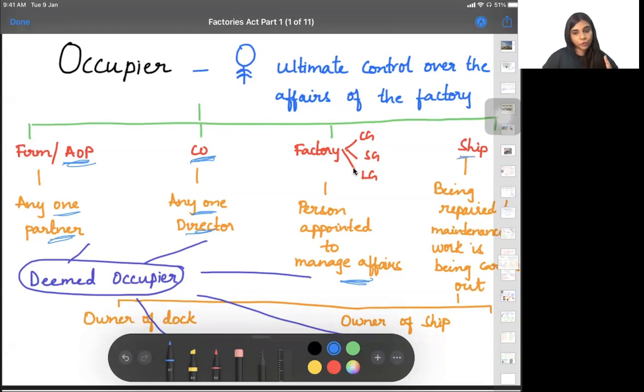Suppose there is a ship. We just saw that ship is also a manufacturing process and the ship is also a factory. So if a ship is being repaired or maintained and the work is carried out, you cannot repair a ship when it is in the water, right? You will have to shift it to some place on the land. So that area will be called a dock area. Wherever you are putting the ship to repair, that will be called a dock area. So the owner of the dock or owner of the ship, they will be deemed to be occupiers. Is that clear?